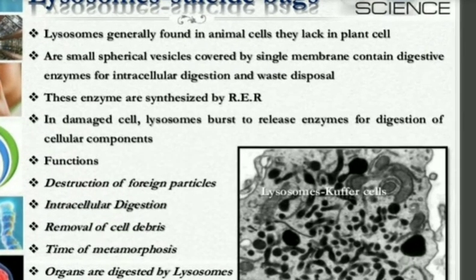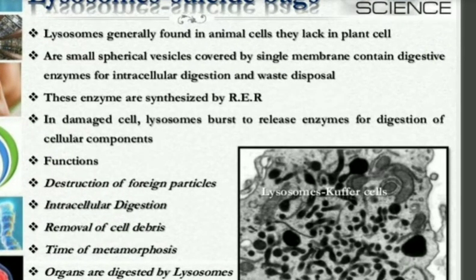The same function is performed by lysosomes also. They damage themselves, they engulf the matter kept inside to keep the cell clean and clear. Lysosomes are generally found in animal cells, but in plants they are not present.